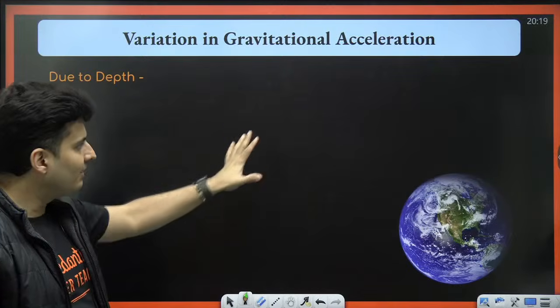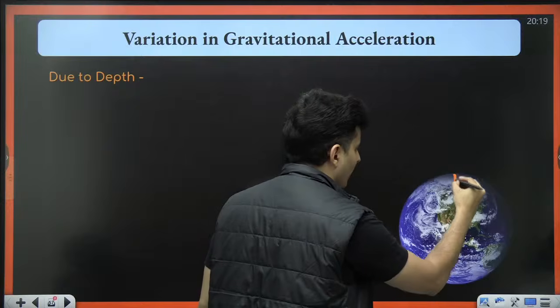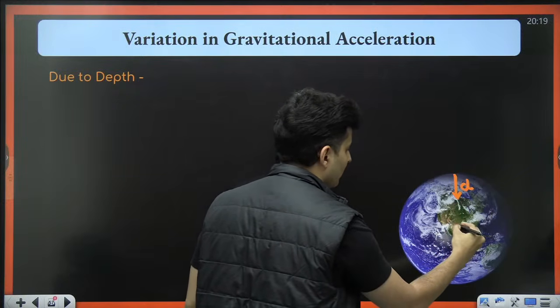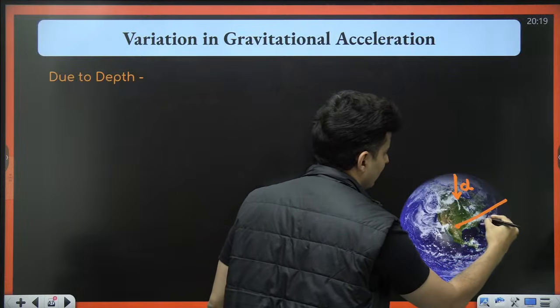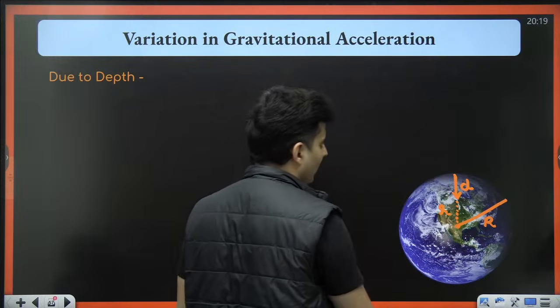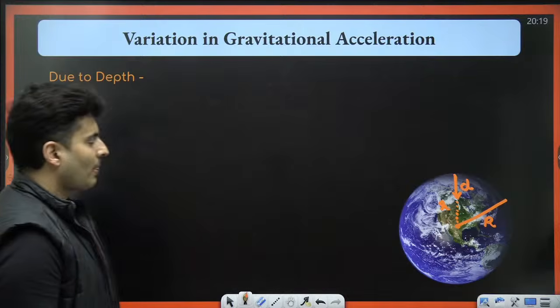Let me be very, very clear. If you go down, you are at some depth, let's say d. This is the center, this is the radius. This is, let's say, small r from the center.